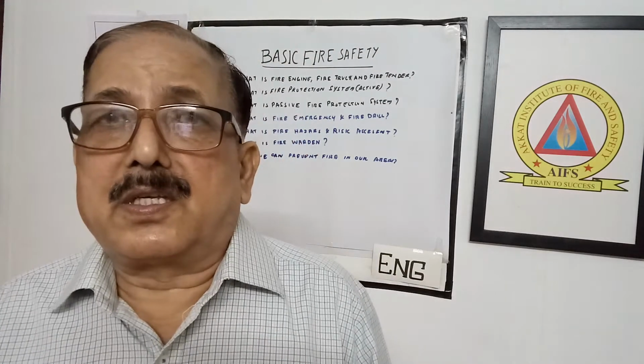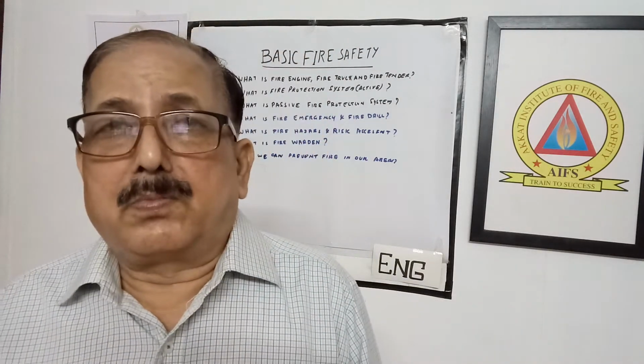Then another one is the leakage of gas. If you are using a gas, there is a possibility of leakage. In case of any leakage or smell, immediately switch off all the equipment and ventilate fully. The windows and doors should be kept open, and the kitchen cylinder should be kept in the off condition.